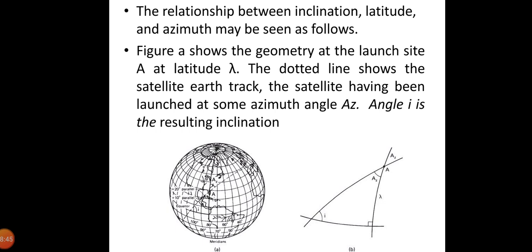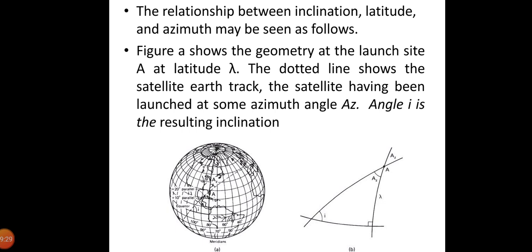The spherical triangle of interest is separated in this bigger figure B. This is the right spherical triangle, and Napier's rules for this give us cos I equals cos lambda into sin AZ. For a prograde orbit, where the inclination lies between 0 and 90 degrees, cos I will be positive. Also lambda lies between minus 90 and plus 90 degrees, and hence cos lambda is also positive. It follows that AZ lies between 0 and 180 degrees, or the launch azimuth must be easterly in order to obtain a prograde orbit, confirming what was already known.